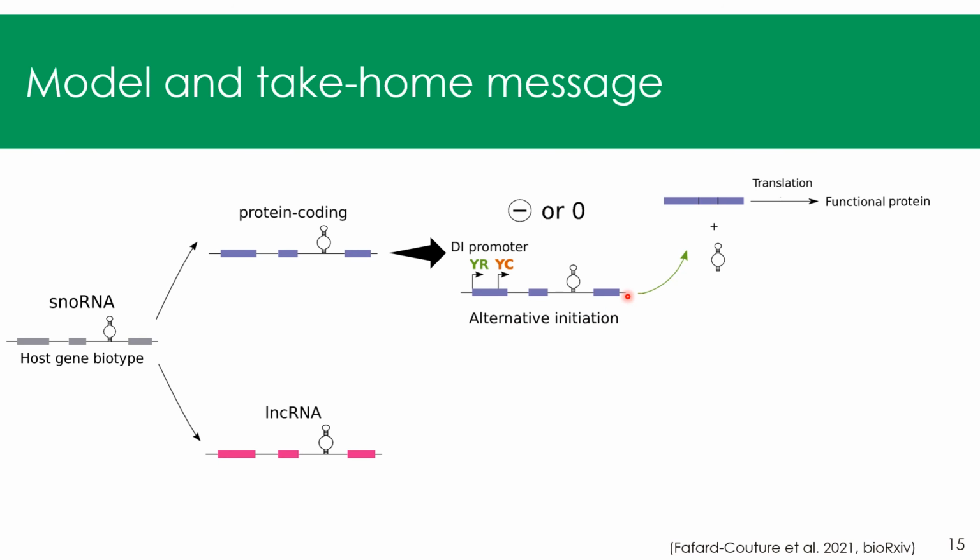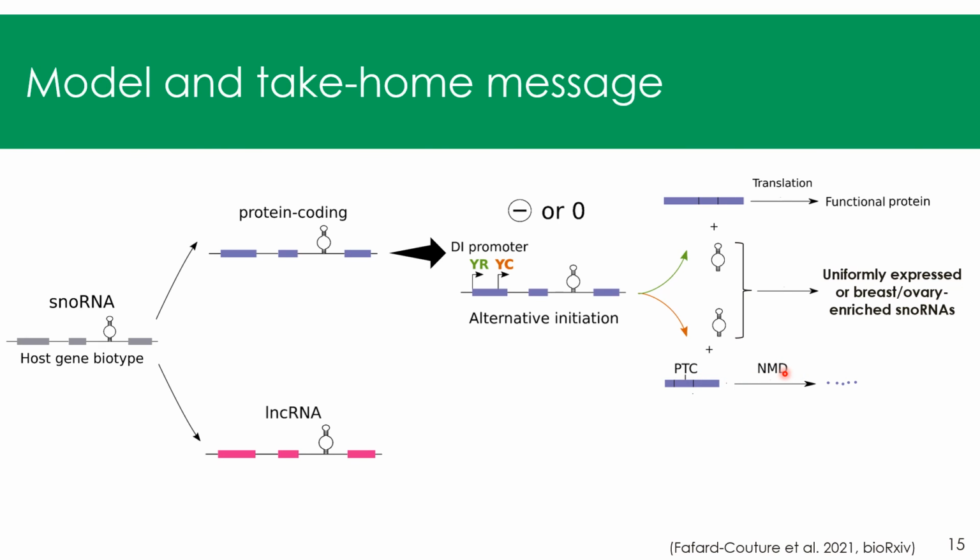In the first case, it would generate a functional host gene transcript that would be translated into a protein, and a snoRNA. In the second case, it would generate a snoRNA, but a host gene transcript that's degraded by NMD. In both cases, it would produce a uniformly expressed snoRNA or a breast/ovary enriched snoRNA.